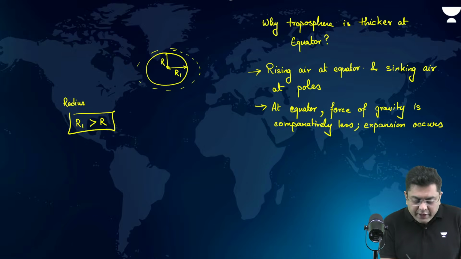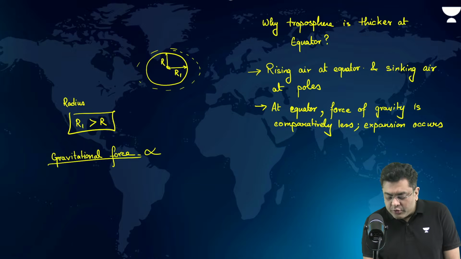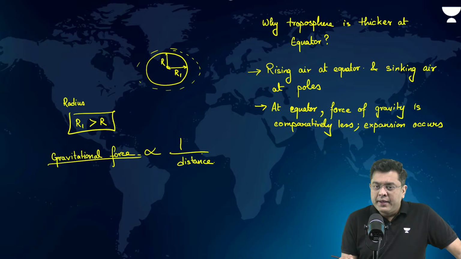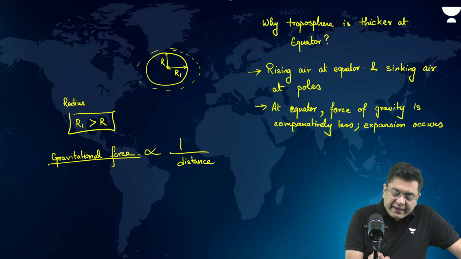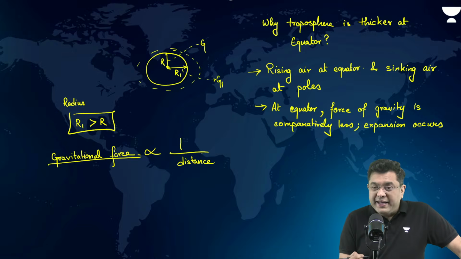Okay. Now, when we talk about gravitational force, it is inversely related to the distance. Greater the distance between the objects, lesser is the gravitational pull. If, let's suppose, I attach here the term gravitational pull as G and here G1, where will the gravitational pull be greater?